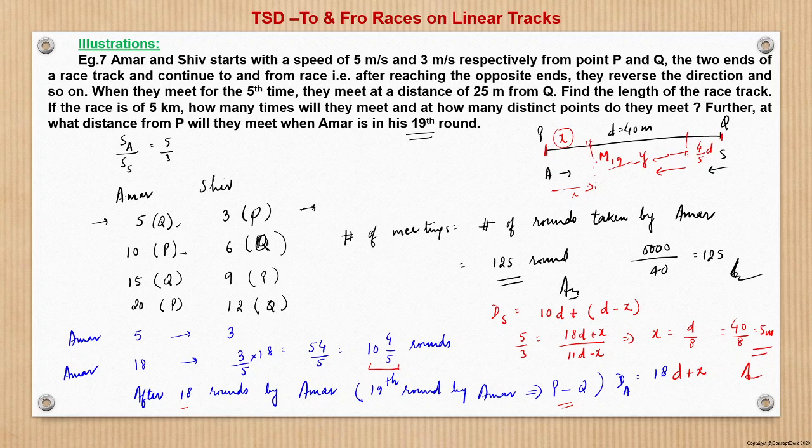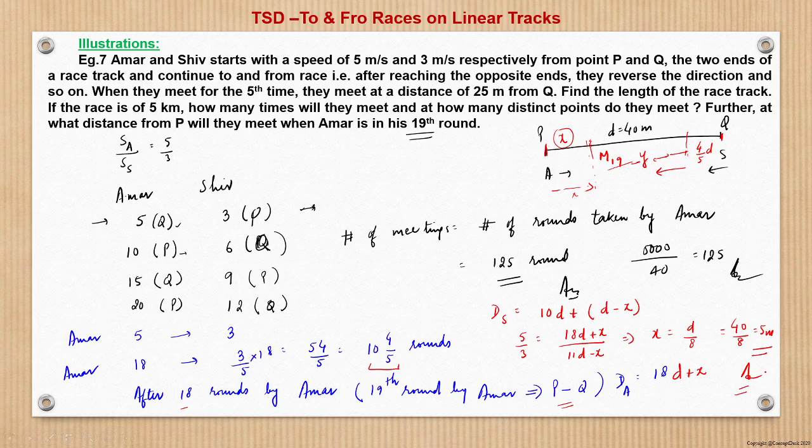So that is d minus x here, 10d plus d minus x. So it becomes 11d minus x, and distance covered by Amar would be 18d plus x. So that ratio is nothing but 5 by 3. From here we will calculate x as d by 8, and that is nothing but 5 meters. So this is the answer to this question.